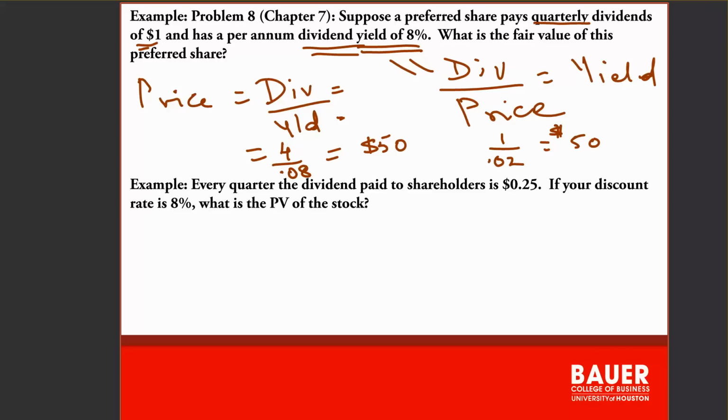Here, the next example, the dividend is 25 cents every quarter. So the annual dividend is $1 and the discount rate is 8%. So 1 over 0.08. So the price is going to be $12.50. Okay, so that's how you value preferred stock. With this, I conclude this module on valuing preferred stock.